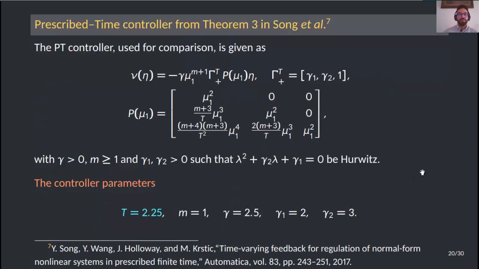The prescribed time controller from theorem 3 in Zhou et al. is brought here for comparison purposes. The controller is given in this way with the parameters, and the time varying mu1 is also involved here. Parameters are set as we are showing at the bottom of the slide, with the prescribed time in this case set to 2.25 to avoid numerical issues as mentioned by the authors of this controller.